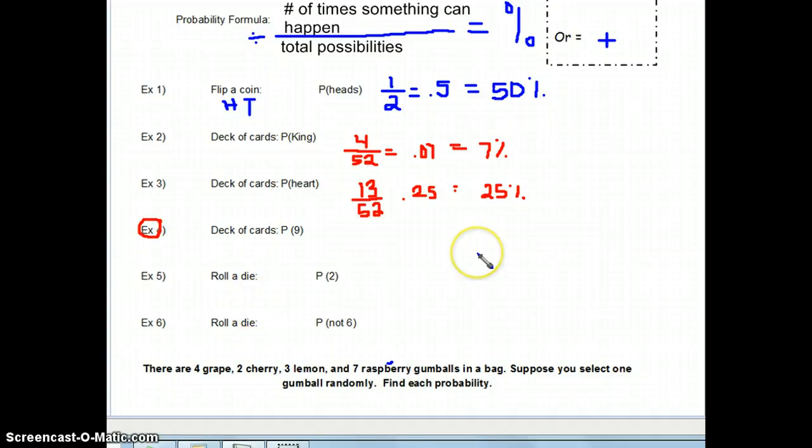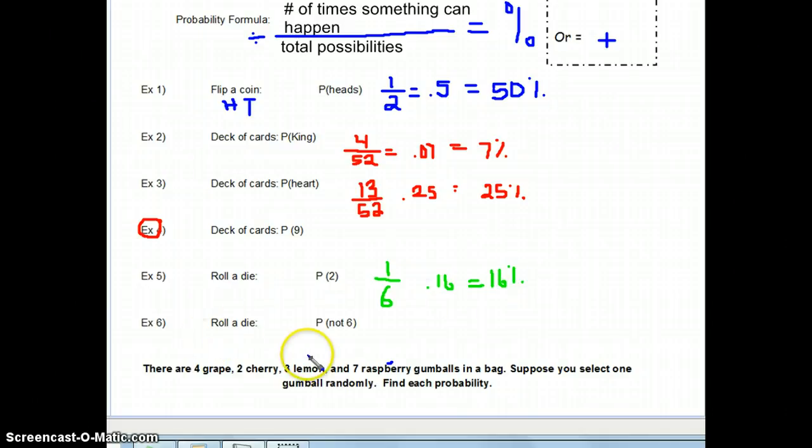Okay. All right, and then I want to talk about, excuse me, rolling a die. So when you have a die, you have 6 different sides on that die. So that's going to be my total possibilities when I roll. And then how many 2s are on a die? There's only 1. Okay, so my chances of rolling a 2 are 1 out of 6. And when we divide that, we're going to get 0.16. So we want to convert that to a percent, so it would be 16%.